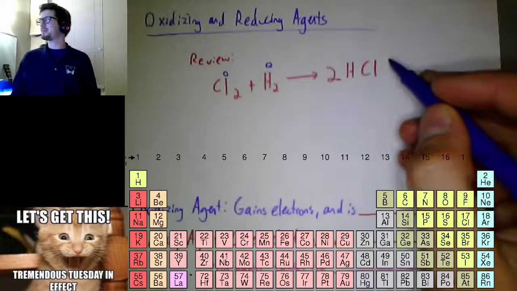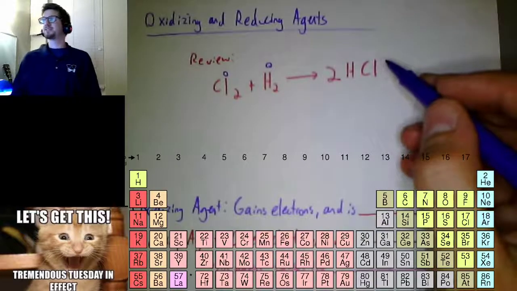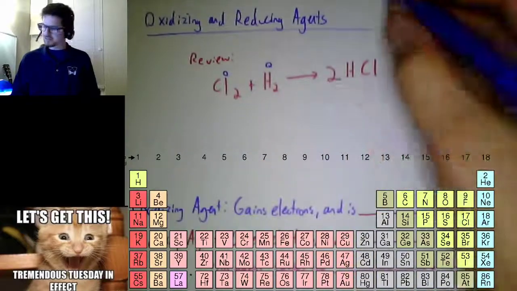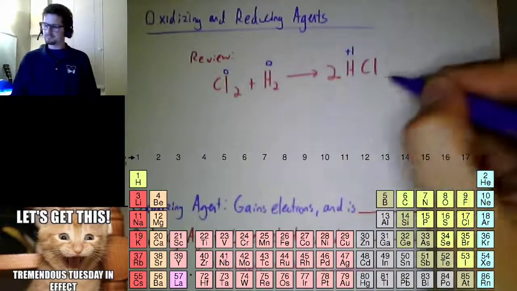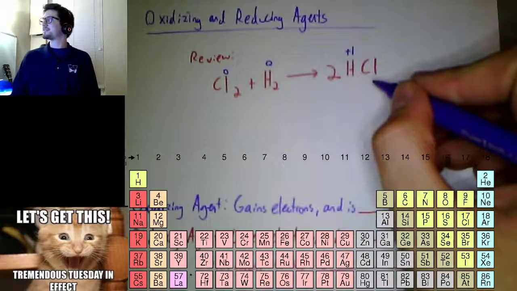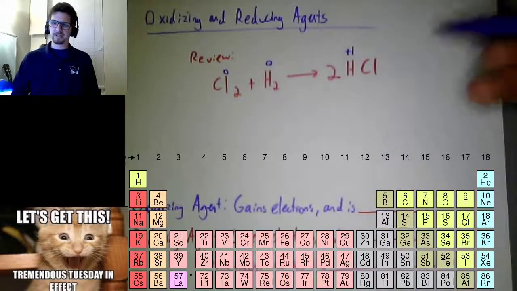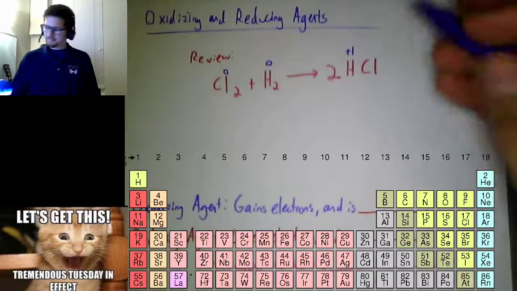Doesn't help me yet. Number 4 says group 1 is +1, group 2 is +2. Do I have any group 1ers? Yes, hydrogen. So hydrogen's +1. And then it says hydrogen's +1, oxygen's -2. Group 17 is -1. Group 17 has chlorine in it, so that's -1.